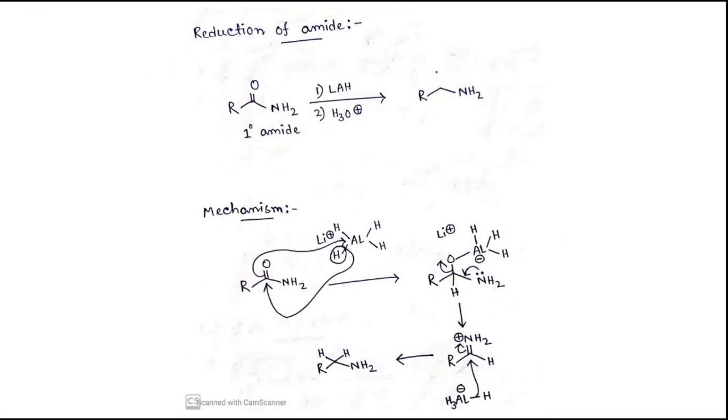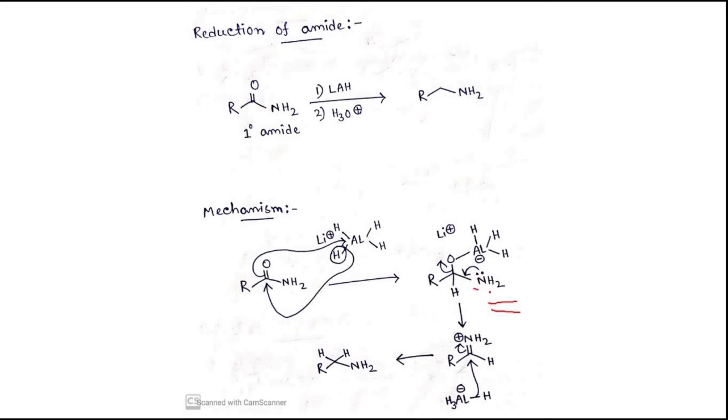Now in the next case, I will show the reduction of amide. So RCONH2 will be converted to RCH2NH2. Here I have written the mechanism. First this hydride will attack this carbonyl center, and we will get this tetrahedral intermediate, which is unstable.